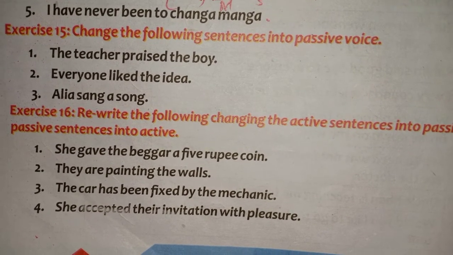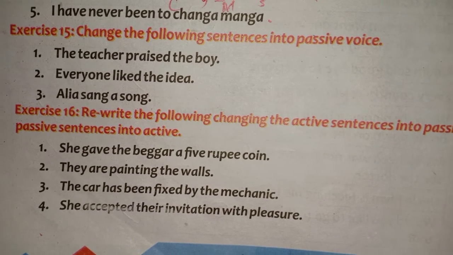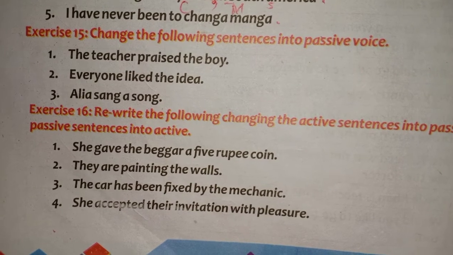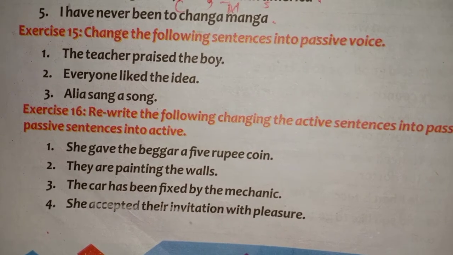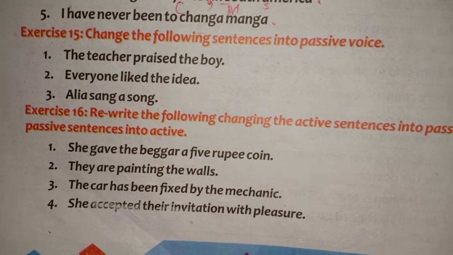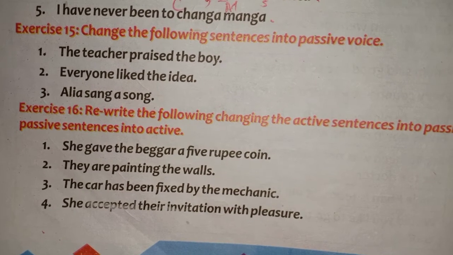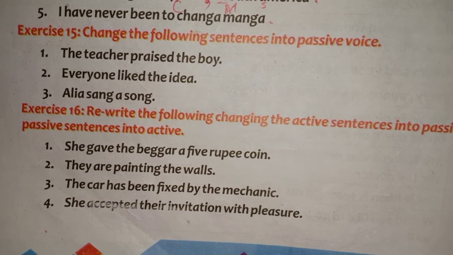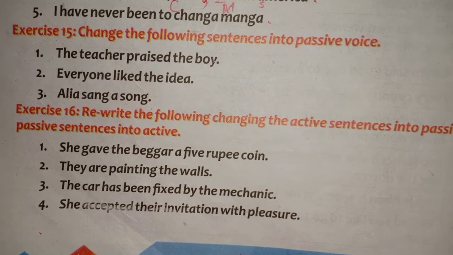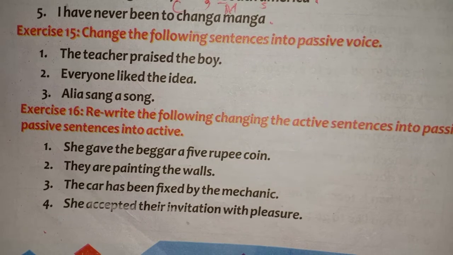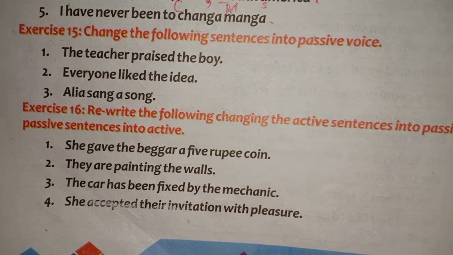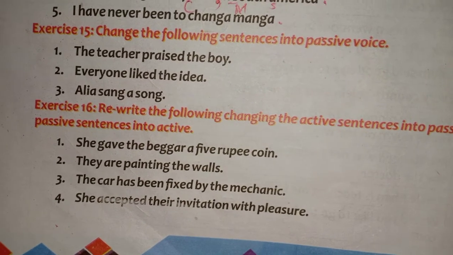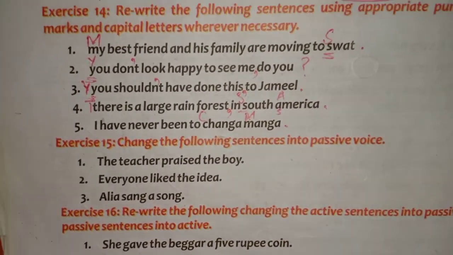And part 4. She accepted their invitation with pleasure. So it is an active voice sentence, and it is simple past tense. Their invitation was accepted by her with pleasure. Clear? Hope you have got all these exercises.